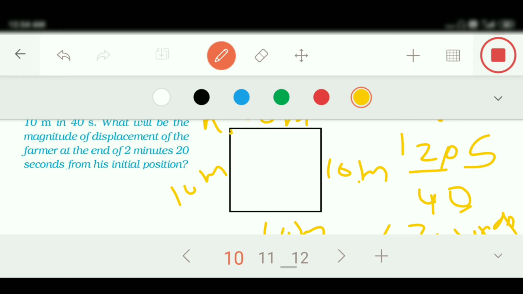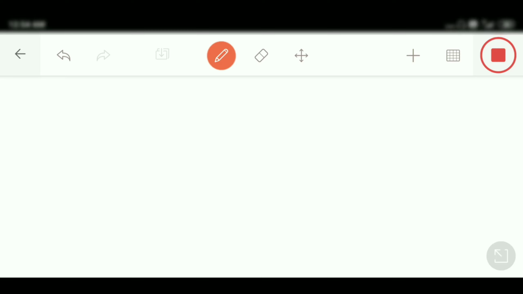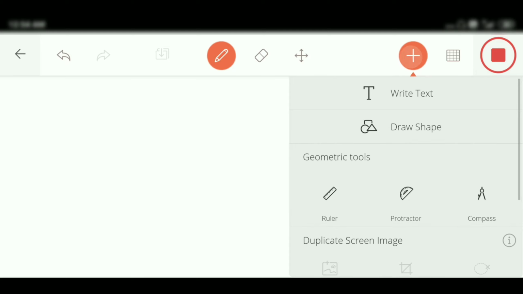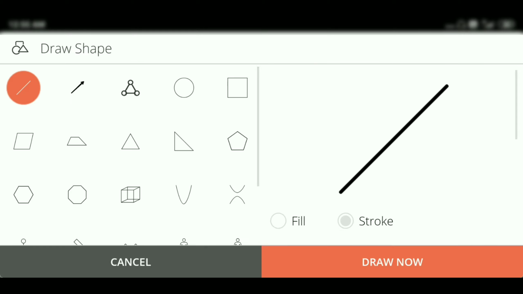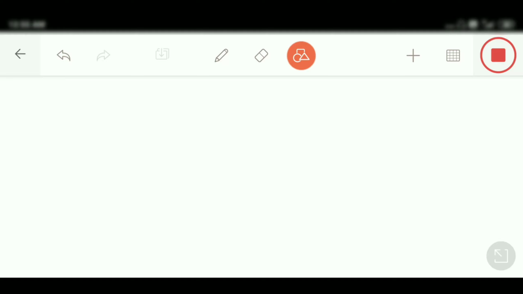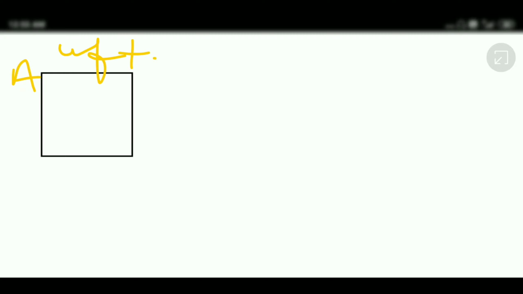Now, see, we have seen the farmer has taken 3 complete rounds, and he has reached the same initial point, that is A. Again I am drawing the square shape so that it is clear. See, after 3 rounds, where is the farmer? The farmer is at the point A again. After 3 rounds the farmer is at A.